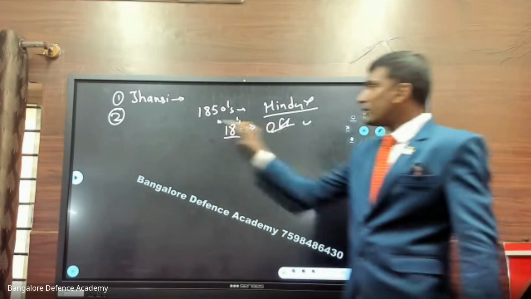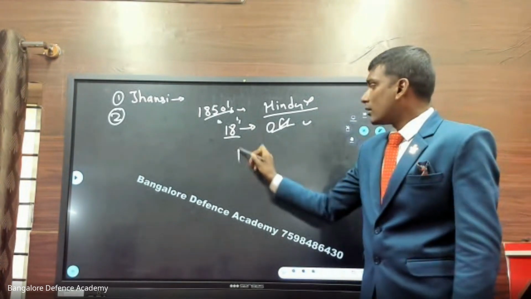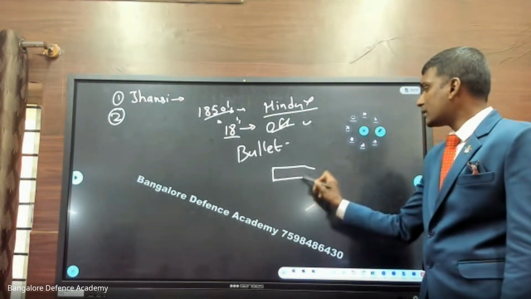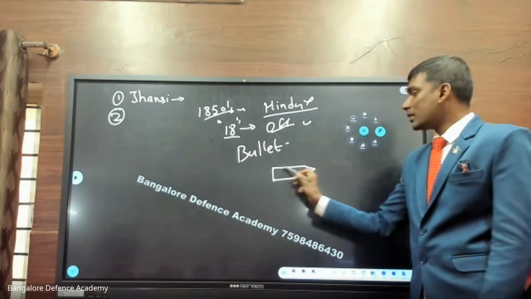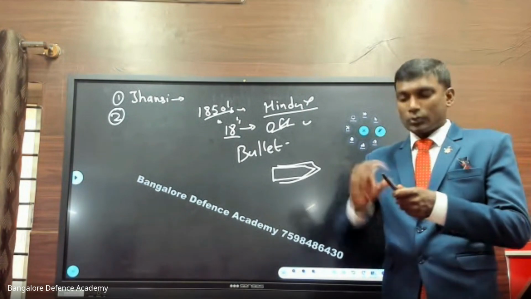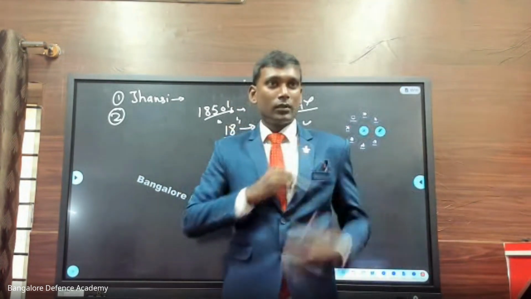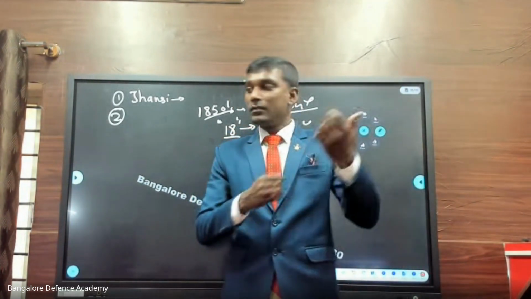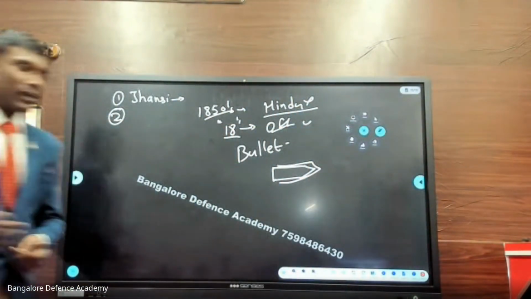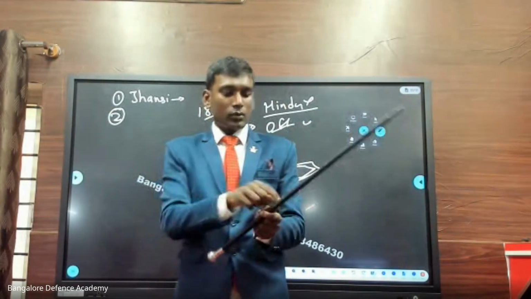On the other side, in 1815, the Britishers brought a new bullet. This bullet was covered with a fatty substance. Imagine you eat chocolate, so you have the chocolate cover, right? You have to remove the cover. Imagine this is the bullet. On my chest, all those bullets are kept. And the gun will be very long. This is the barrel of the gun, and I have the bullet here.